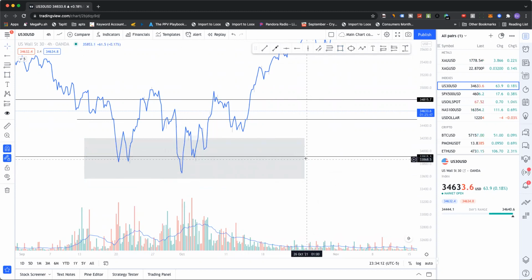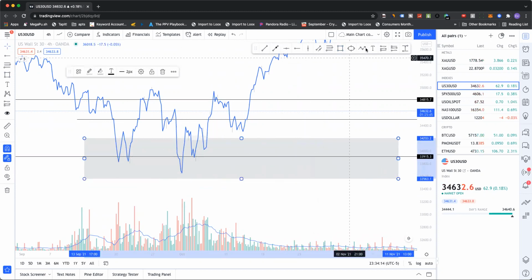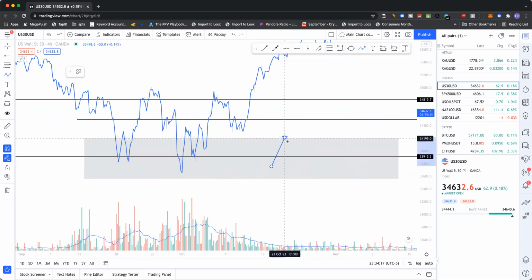And I can play almost every move all the way up, right? I can just play the whole ride up because I know I have higher time frame direction on my side. I know that the monthly and weekly, or the weekly and daily, are pushing me to the upside.